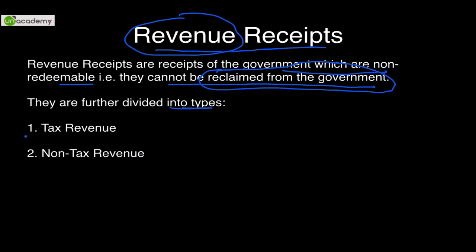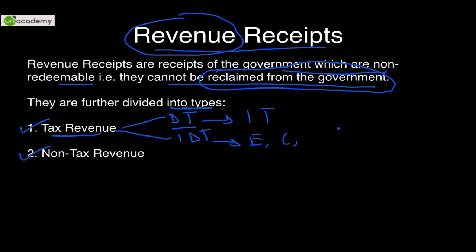More clarity would be by understanding the types. First is tax revenue, second is non-tax revenue. Tax revenue: government takes two types of taxes from us. First is direct tax and the second is indirect tax. Direct tax is income tax. Indirect tax is excise, customs, GST impending. All these things are tax revenues. So they would result into creation of receipts for the government. They cannot be got back from the government. Hence it is said that it cannot be reclaimed from the government.